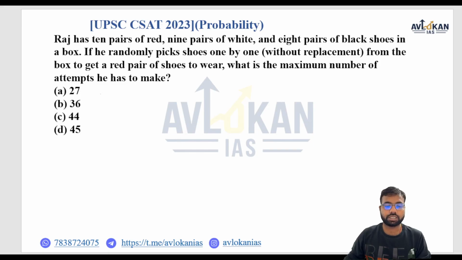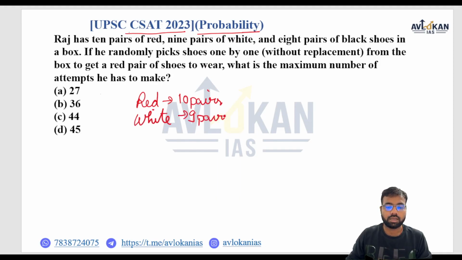Today we are going to discuss one question that is asked in CSAT 2023 and it belongs to the topic. The question is: Raj has 10 pairs of red, 9 pairs of white, and 8 pairs of black shoes in a box. If he randomly picks shoes one by one without replacement from the box to get a red pair of shoes to wear, what is the maximum attempts he has to make?